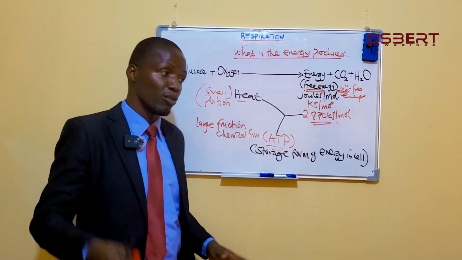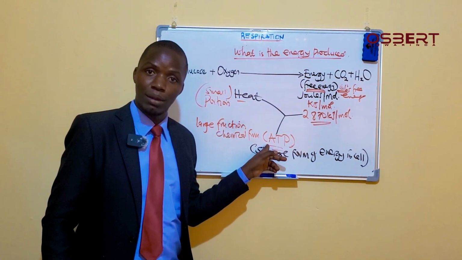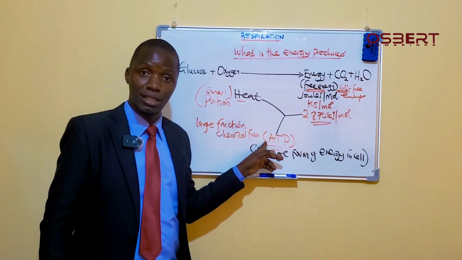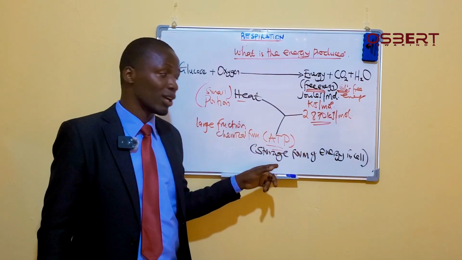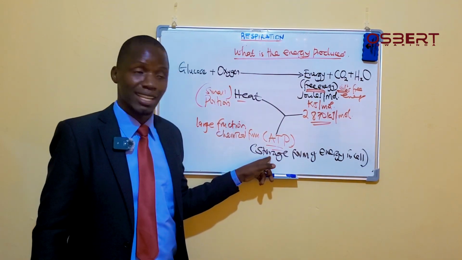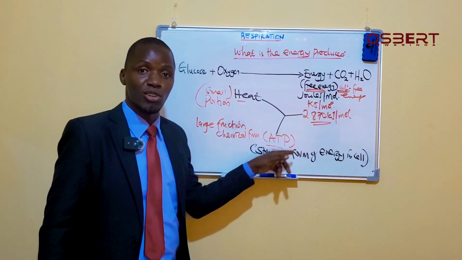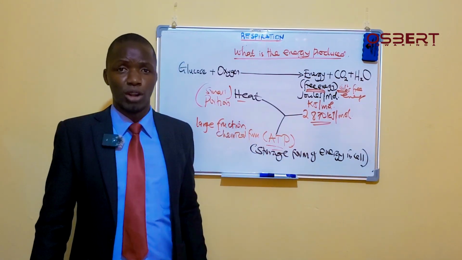So when you go into a cell, whether a plant cell or an animal cell, you find ATP, but ATP is the way the cell stores the energy invisibly in the bonds of the ATP molecule.